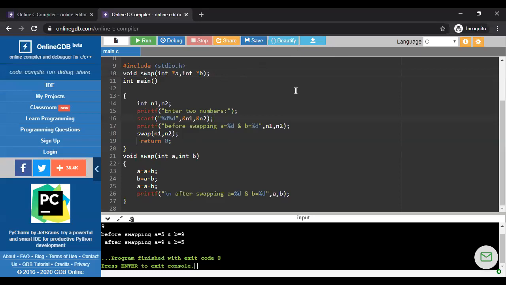Now we are working with a pointer variable. We call our function and create a relation between this pointer variable and this variable, because we know that when we work with a pointer variable, we create a relation between a variable and a pointer variable.